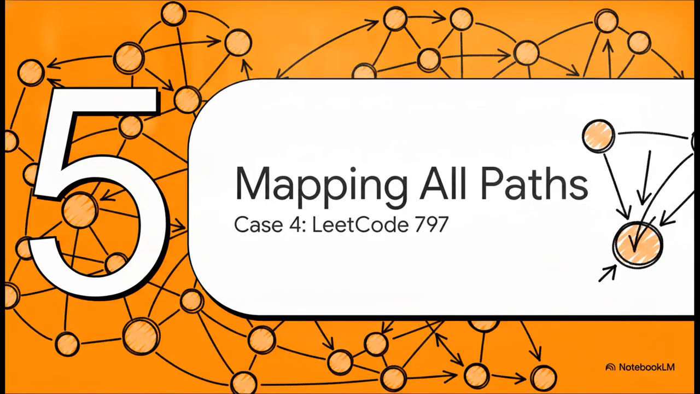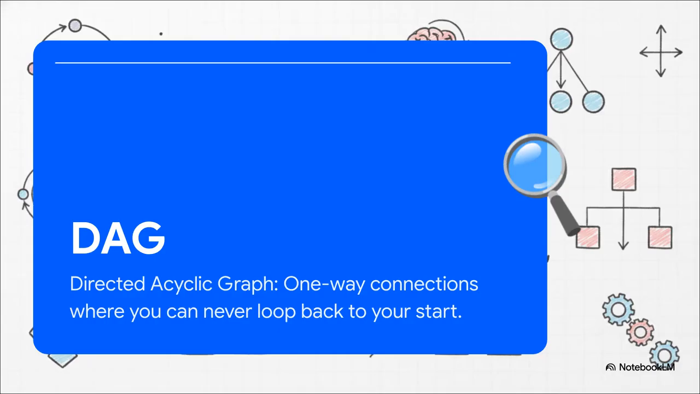All right, final challenge. Case 4, mapping all possible paths. This is from LeetCode 797. Let's see how all this builds into an even more demanding challenge. To understand this one, we first need to define our environment, a directed acyclic graph, commonly known as a DAG. This is a graph with one-way connections where you can never loop back to your starting point. There are absolutely no self-loops, period.